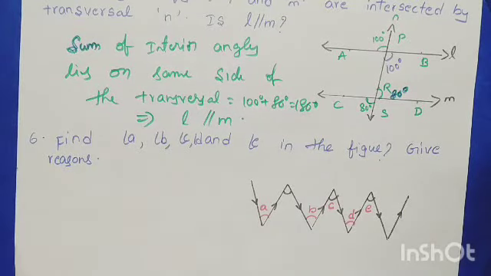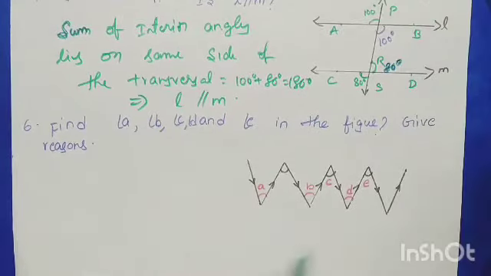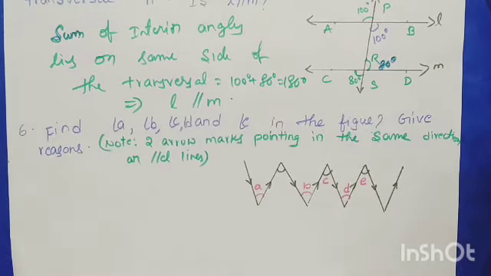Now move on to our last sum in this chapter, children. That is, find angle A, angle B, angle C, angle D and angle E in the figure. Give the reasons. And here they gave a note also, children: two arrow marks pointing in the same direction are parallel lines. If they give parallel lines, our sum is almost done, children. So now we are going to find A, B, C, D and E.